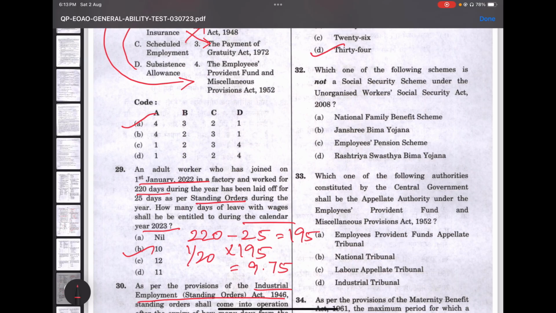So let's move on to the next question, 32. Which one of the following is not a social security scheme under the Unorganized Workers Social Security Act? National Family Benefit Scheme, Janshree Bima Yojana, Employees Pension Scheme, Rashtriya Swasthya Bima. See here, it's pretty clear that this is about the Employees Pension Scheme. This doesn't come under the social security schemes. So the answer would be option C.